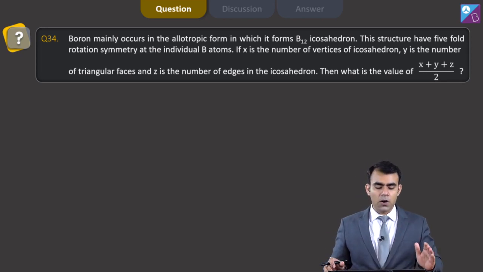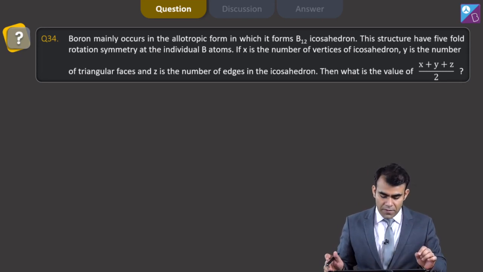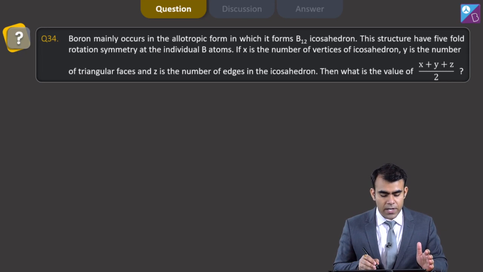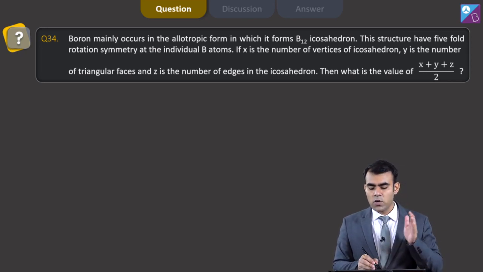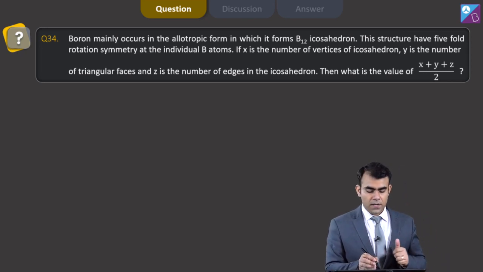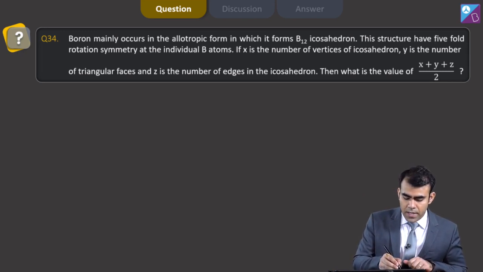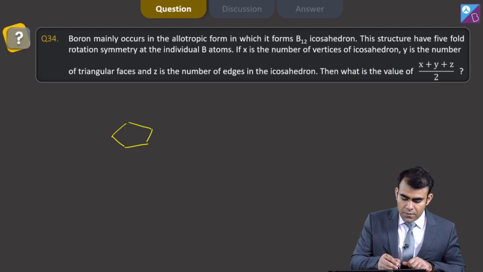If X is the number of vertices of the icosahedron, Y is the number of triangular faces, and Z is the number of edges in the icosahedron, then what is the value of X plus Y plus Z? Now the first thing is to draw the structure. So first, draw a pentagon, and draw one more pentagon like this.